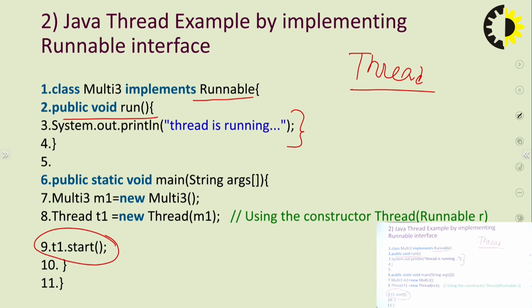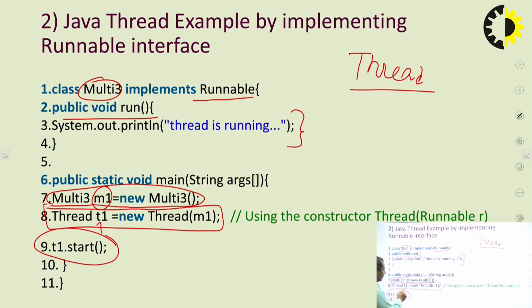In the main method, we can see multi3 m1 equal to new multi3. That means one object m1 of this class is created, and after that we create the object of the Thread class, which is provided by Java technology.